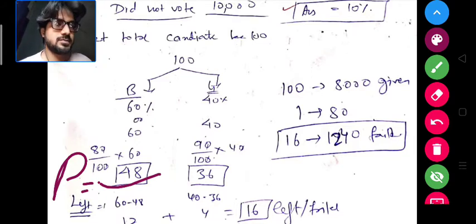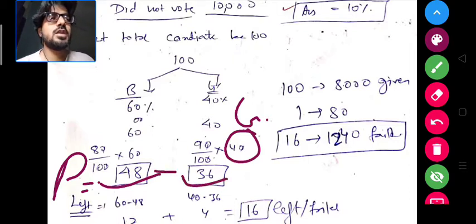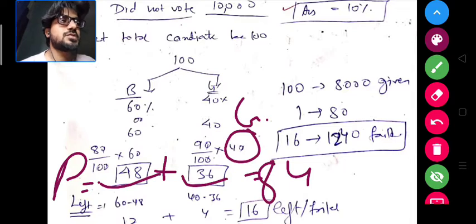And 90% of the girls means 90% of the available girls, that is 40. So 90 by 100 into 40, that is 36. So boys passed are 48, girls passed are 36. So the total number of persons who passed are 84. So the number of persons who failed are 16.